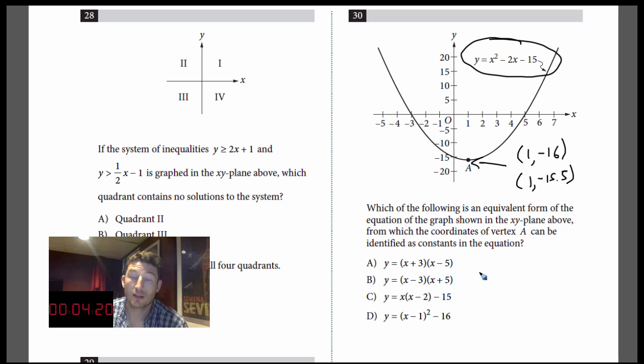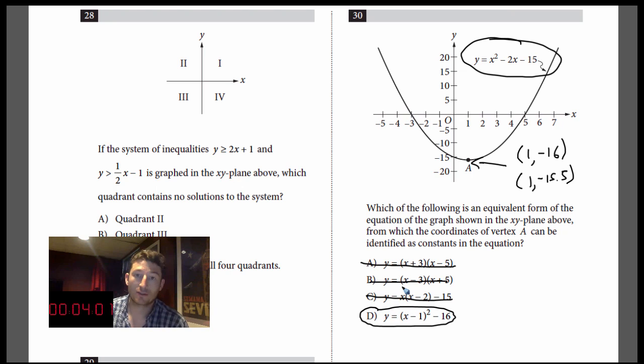And it wants to know from which coordinates of vertex A can be identified as the constants of the equation. Well, if I had no idea how to do this, I don't see a vertex. Remember, my vertex is here. There's nothing in here that has to talk about 1 and -16, or 1 and -15.5, somewhere around there. D's the only one that actually does that, and it turns out D's the answer.